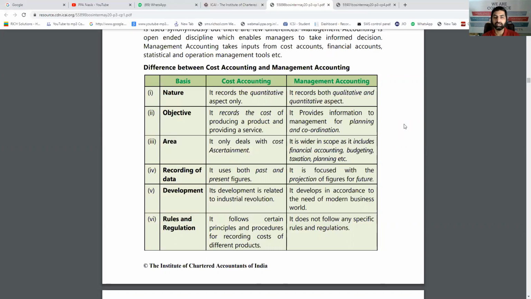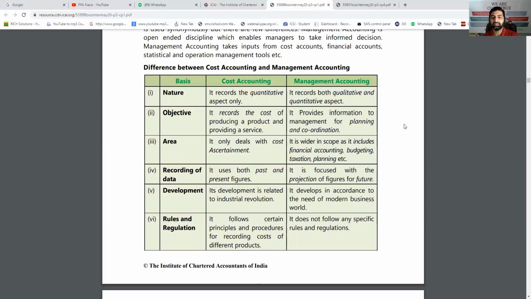Cost accounting deals with cost ascertainment only, but management accounting deals with ascertaining the cost, analysis of cost, preparing the budgets, taxation, financial management, everything. Recording the data, it uses past and present figures as I explained. Management accounting gets the data from the past and prepares the plans for the future.